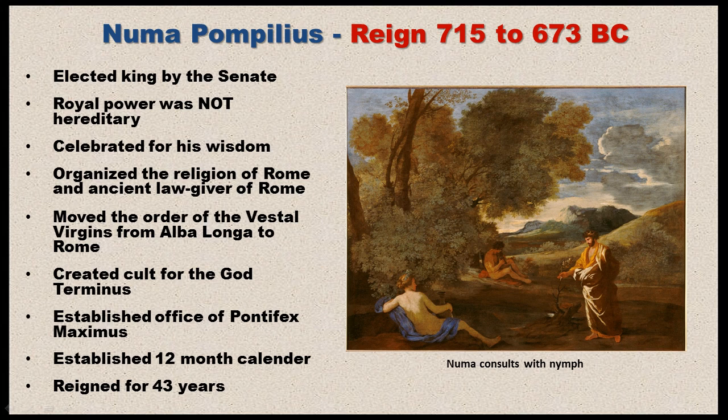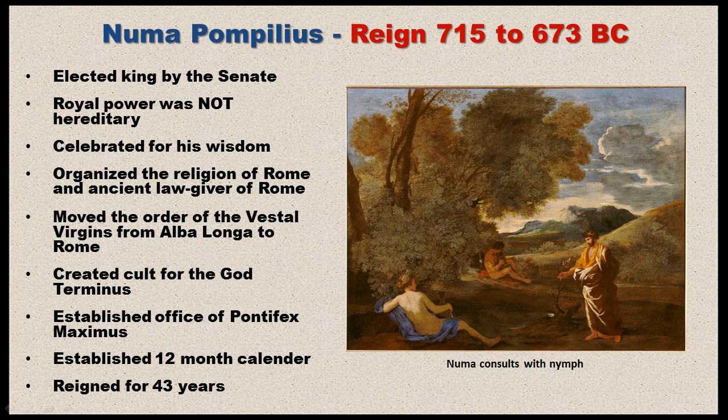Now, it was said that Numa received divine assistance from the gods, and he accomplished this through a romance that he had with a nymph. And this nymph would pass Numa advice directly from the gods on how to govern Rome. And so this benefited Numa greatly because he had the favor of the gods, probably more than any other Roman king. He also established the office of the Pontifex Maximus, which was the most important religious office in Rome, and that will be the case going forward all the way up through imperial times.